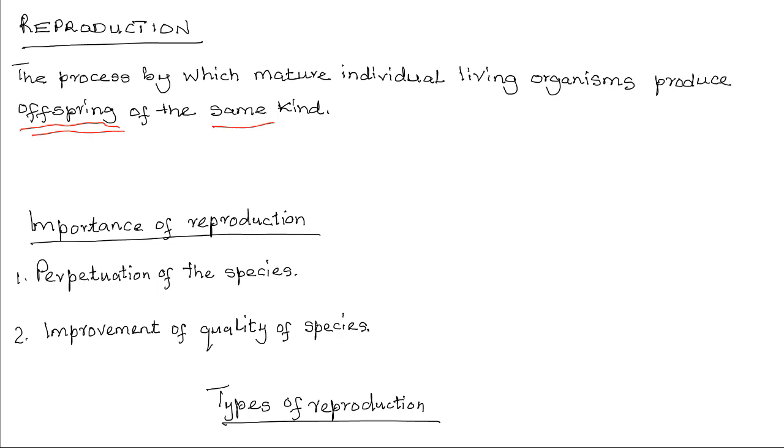Now, why is reproduction important to living organisms? There are two main reasons why reproduction is very important. The first one is the perpetuation of the species. The perpetuation of the species is important so that they do not become extinct. It brings about replacement of members of the species that die, since individual organisms have a limited lifespan.